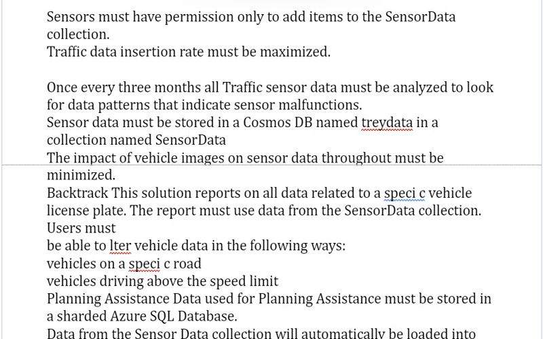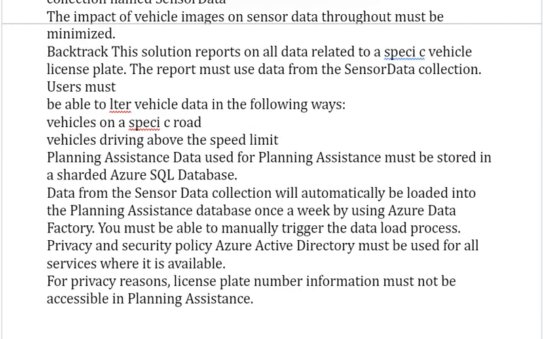Back Track: this solution reports on all data related to a specific vehicle license plate. The report must use data from the sensor data collection. Users must be able to enter vehicle data in the following ways: vehicles on a specific road, vehicles driving above the speed limit. Planning assistance: data used for planning assistance must be stored in sharded Azure SQL databases.